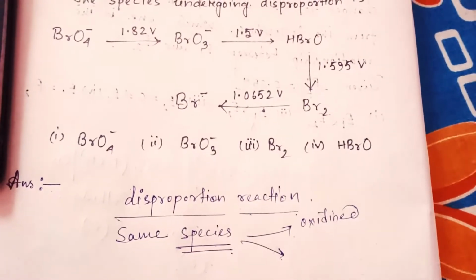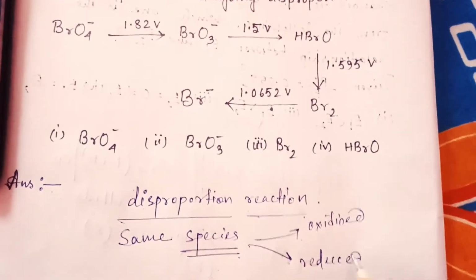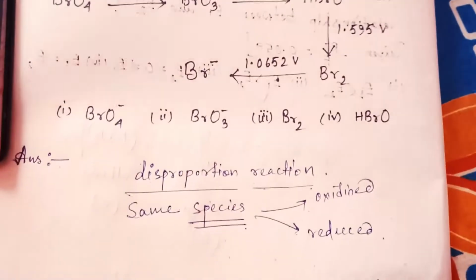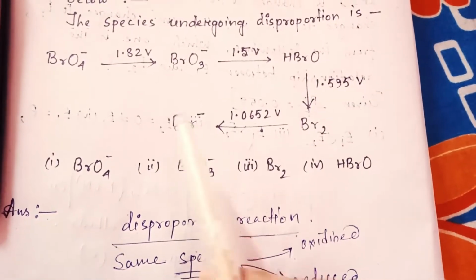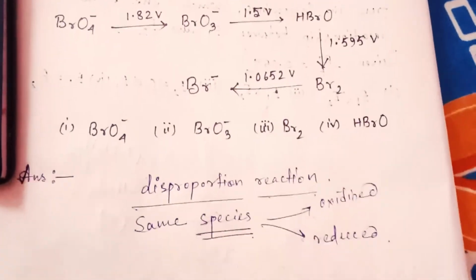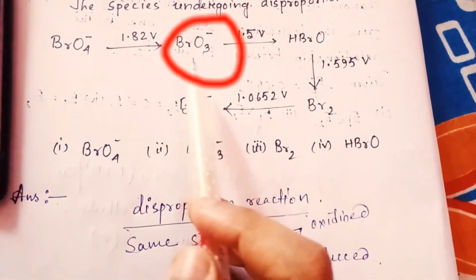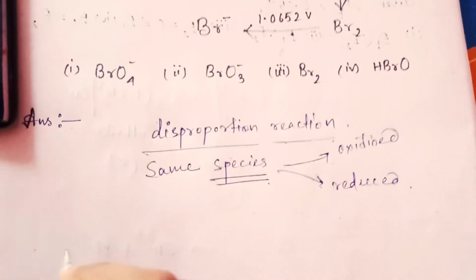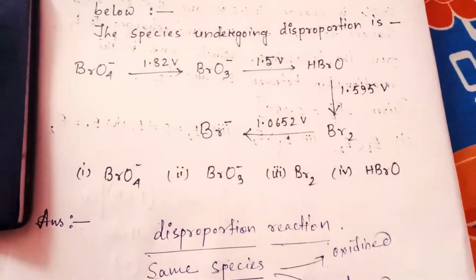That means the same species is oxidized and reduced. So we have to find out which species undergoes both oxidation and reduction. So let's start. First take this one, BrO3 minus.